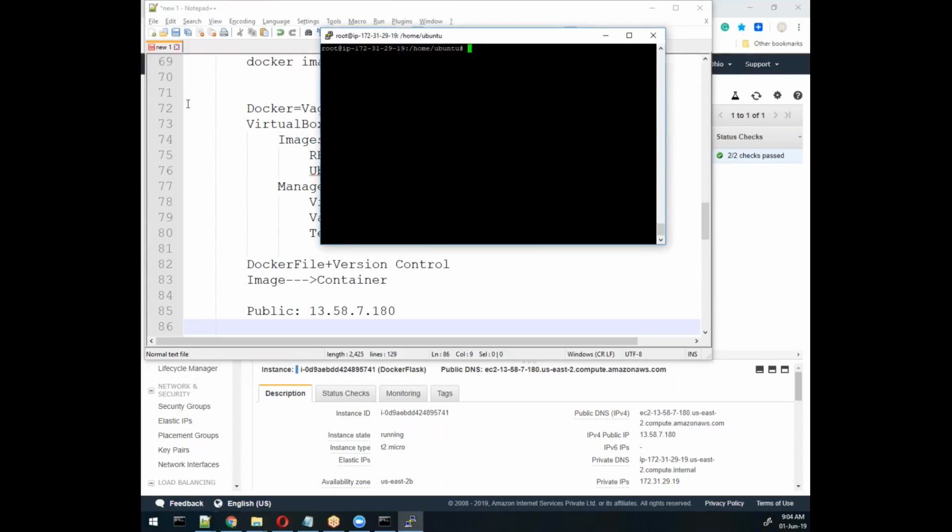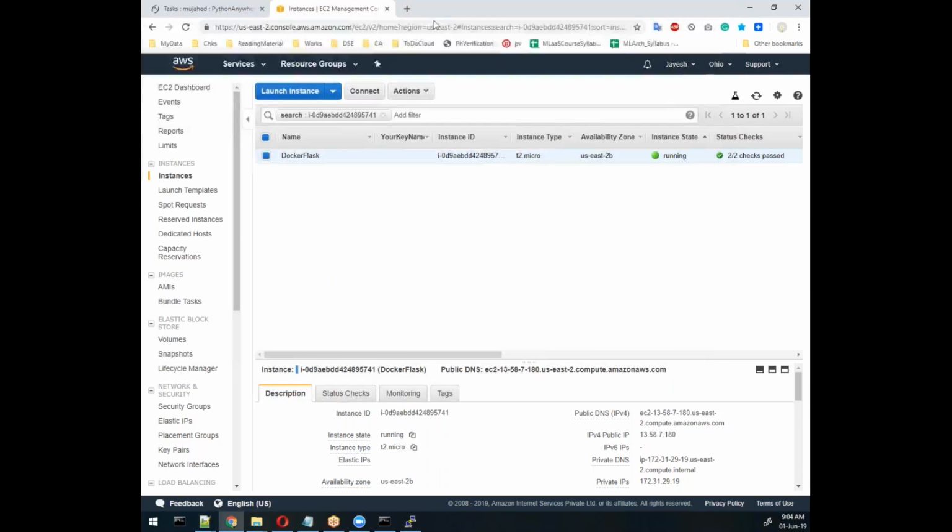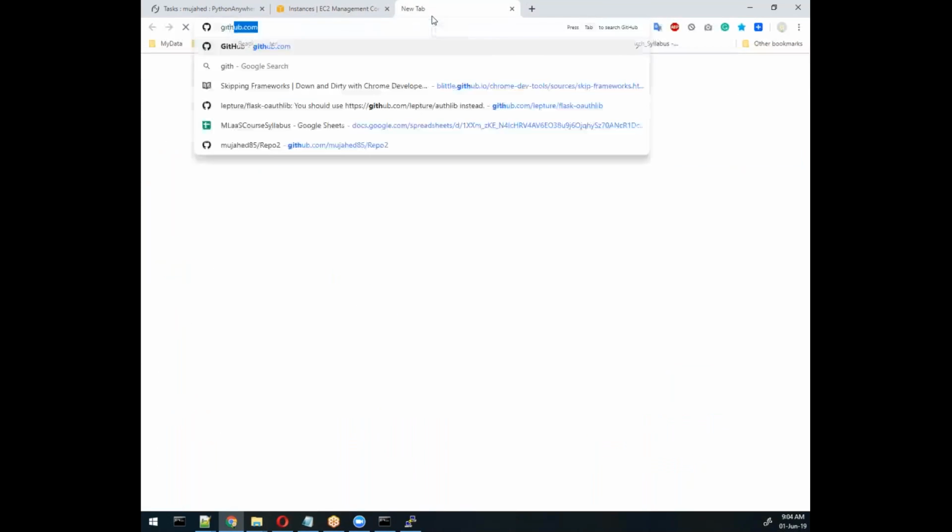Now we need to create an image, and then install all the software in that. I already created one, let me show you the screen. This is github.com.